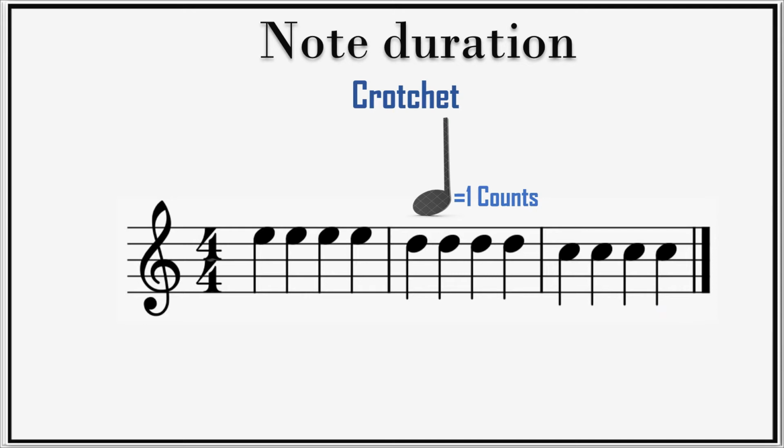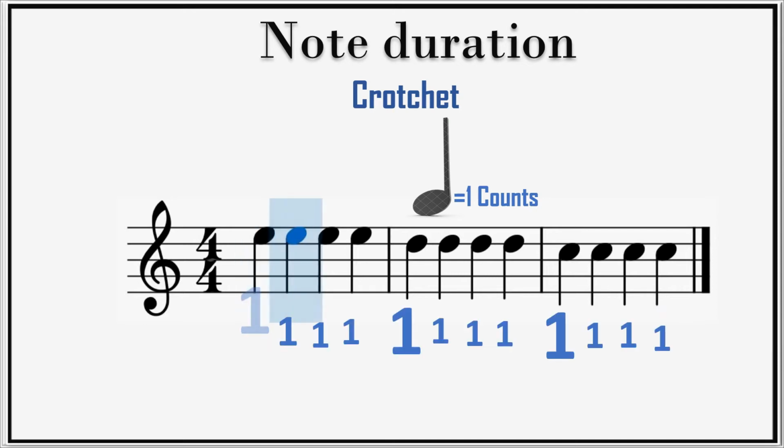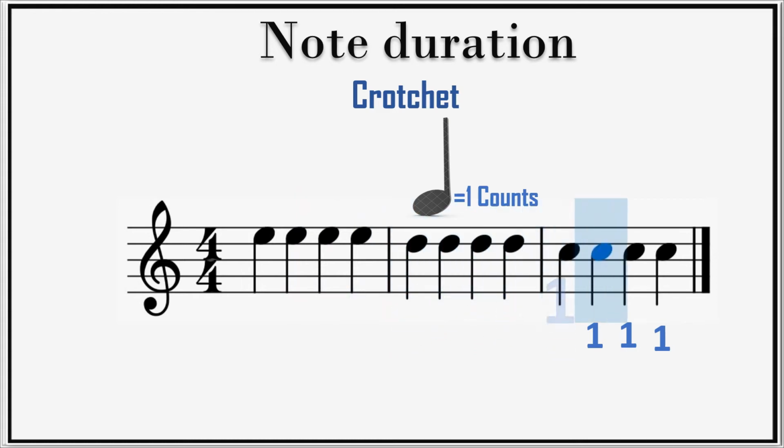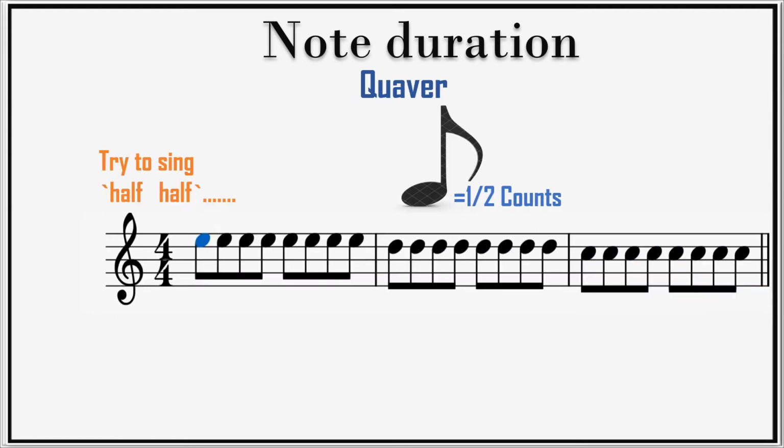Crotchet is 1 count and it sounds like this. Quaver is half count and it sounds like this.